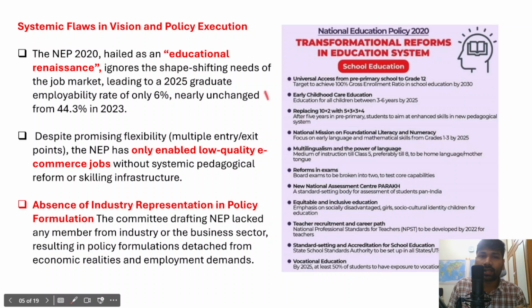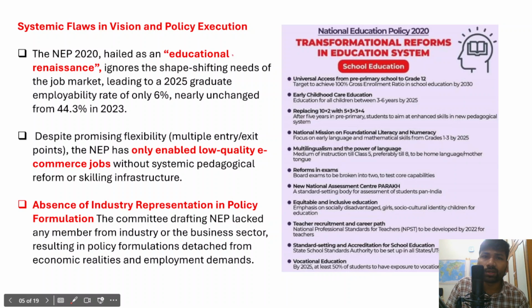In fact, the National Education Policy 2020 is hailed as an educational renaissance, because it emphasizes a number of areas. It emphasizes gender equality, learning outcomes, and teacher training, right? It has been emphasizing a number of areas, and that is why it is said to be an educational renaissance. However, the National Education Policy of 2020 clearly appears to ignore the shape-shifting needs of the job market, because we have understood that the job market is continuously evolving and industry requirements also continuously change.